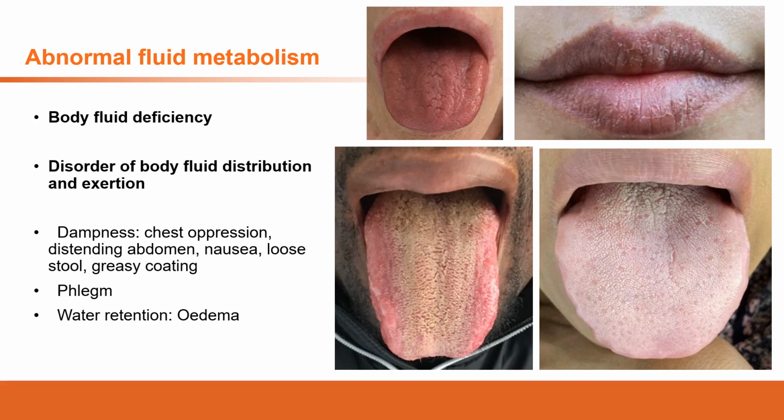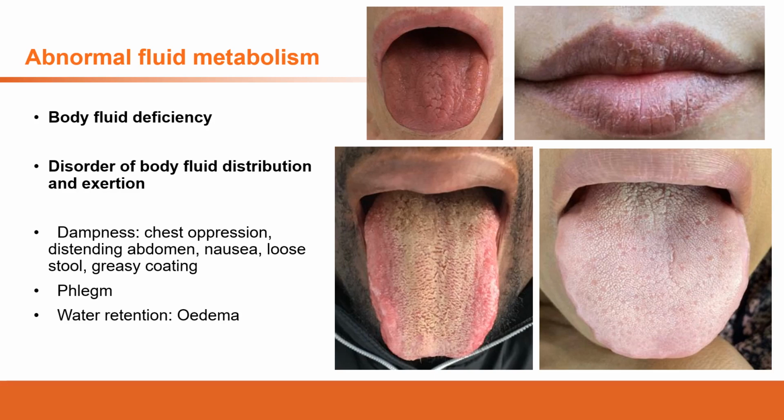Once the phlegm stores somewhere, or once the phlegm blocks in the meridian or the organs, it will cause the blockage of the pathways or of the qi movements that will result in different symptoms. If the phlegm stays in the lung, then it will cause cough, difficulty breathing, or even coughing a lot of phlegm.